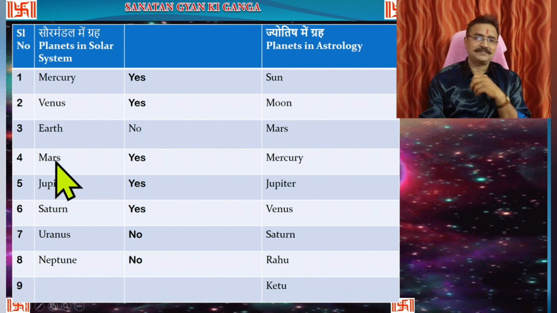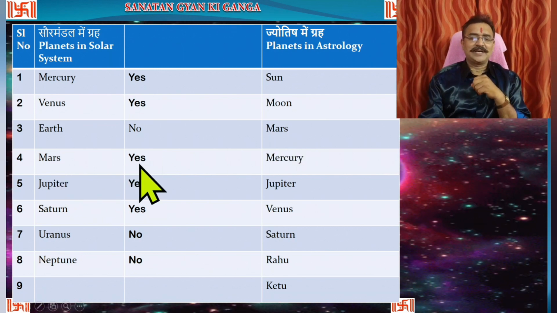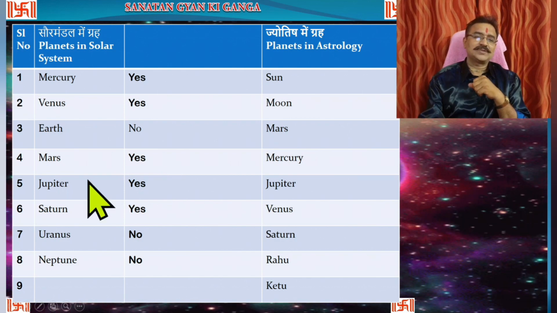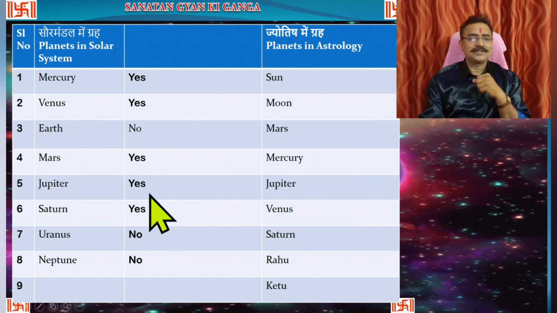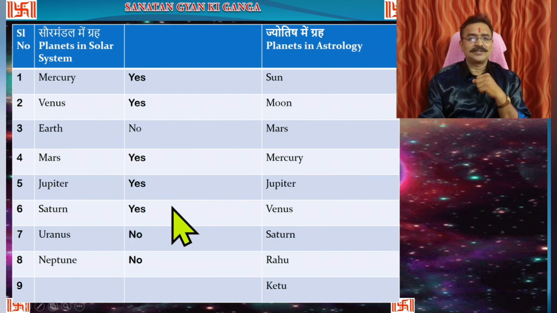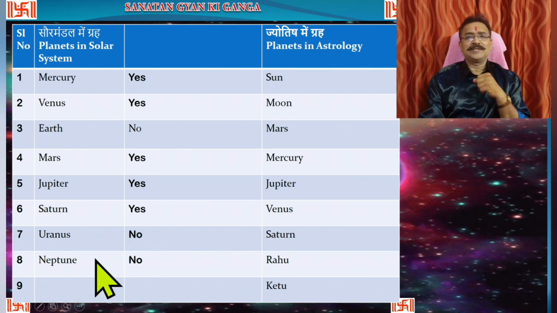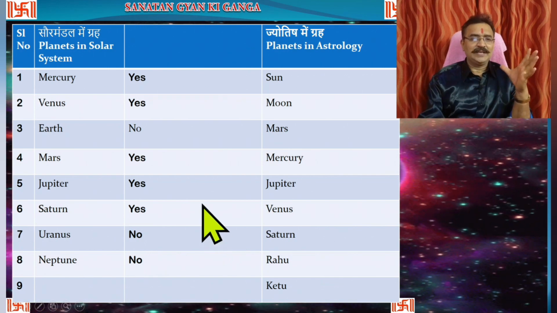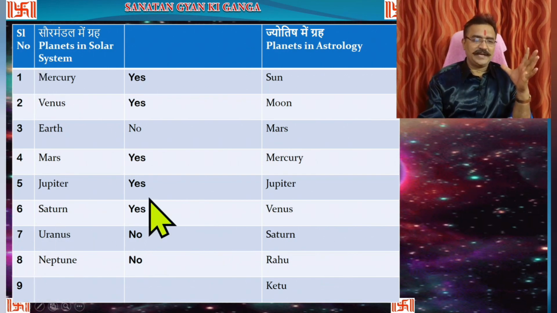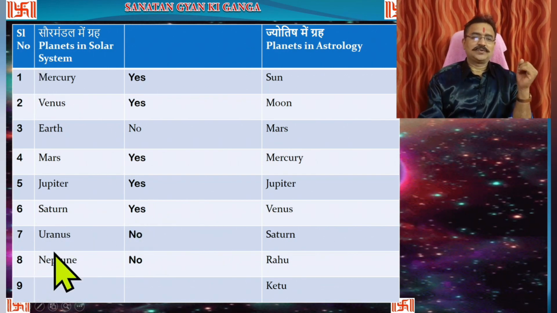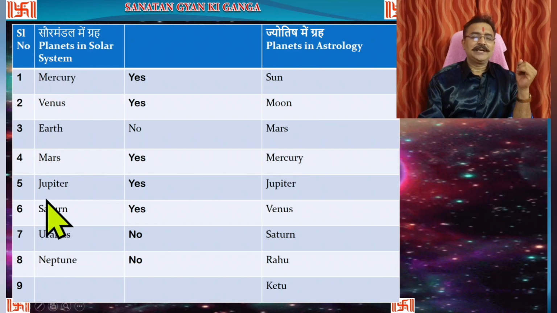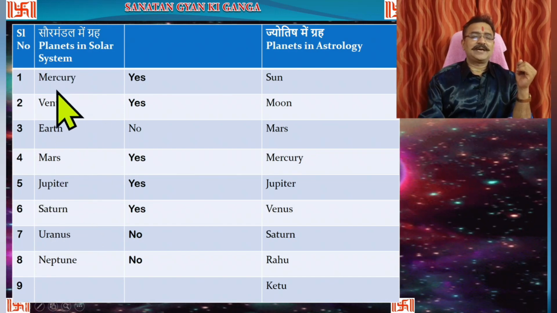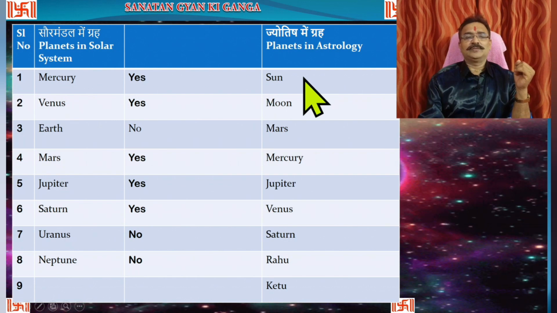Then Mars, yes, Mars is a planet in the solar system and Mars is considered in astrology also. Jupiter is considered in astrology also. Saturn is considered in astrology also. Uranus and Neptune, because of their long distance, are not considered in astrology. So finally, out of these 8, 2 are out, so 6 planets remain. All these 6 planets are covered in astrology.